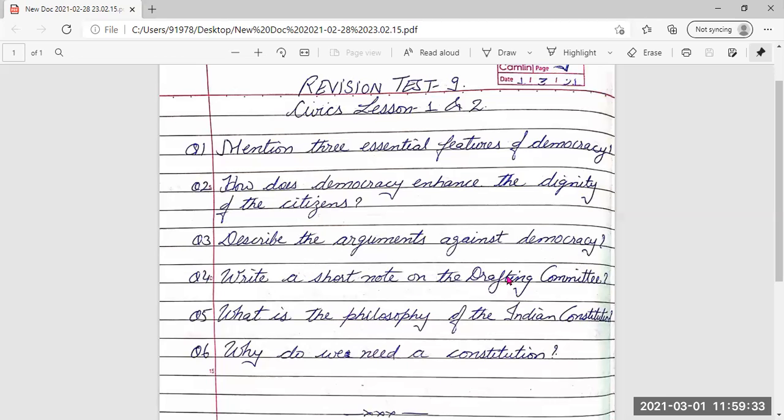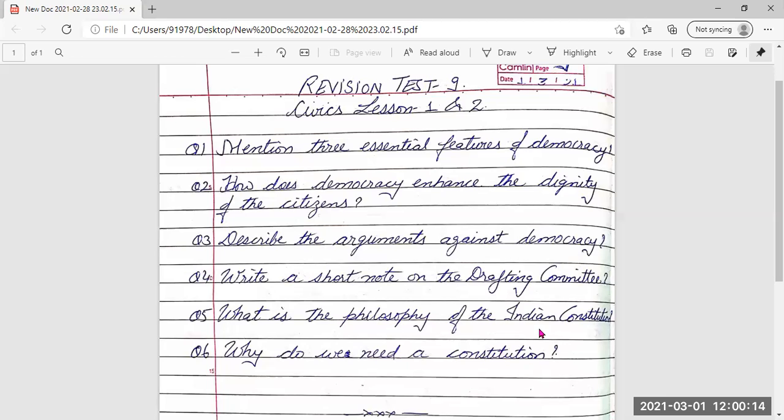Then this is from the second lesson, constitutional design. Write a short note on the drafting committee. The drafting committee was established to prepare a draft constitution. B.R. Ambedkar set up a drafting committee on 29th of August 1947. The Constituent Assembly took 2 years, 11 months, and 17 days to frame the constitution. It spent 6.4 crore rupees in the preparation. Yes, good.